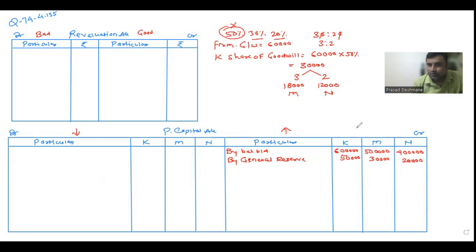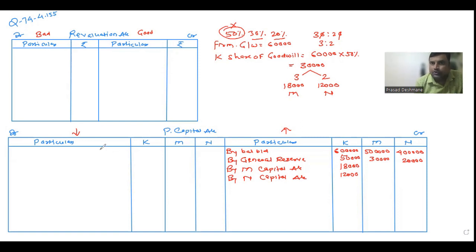So increase we always put on the credit side, correct? Increase we always put on the credit side. So I'll credit over here in the cash column 18,000 and 12,000. Who's giving 18,000? M is giving 18,000, so M's capital account, and 12,000 is given by N, so N's capital account. Correct? So we credited K because he's supposed to get it.